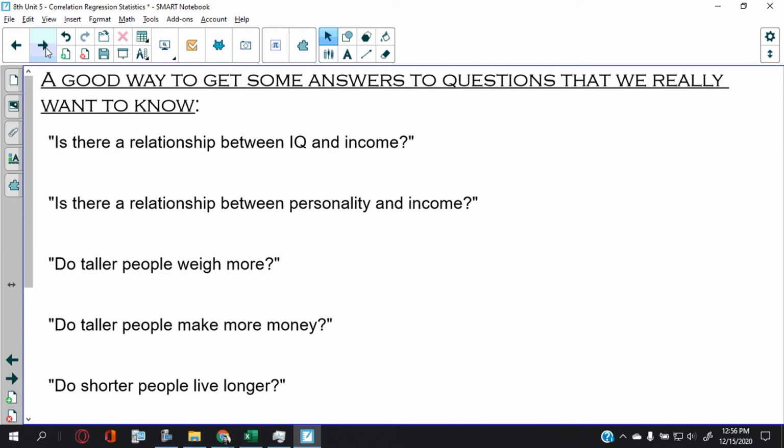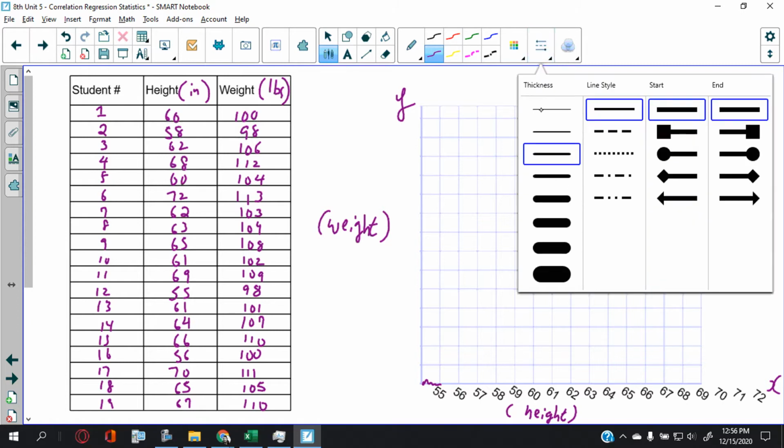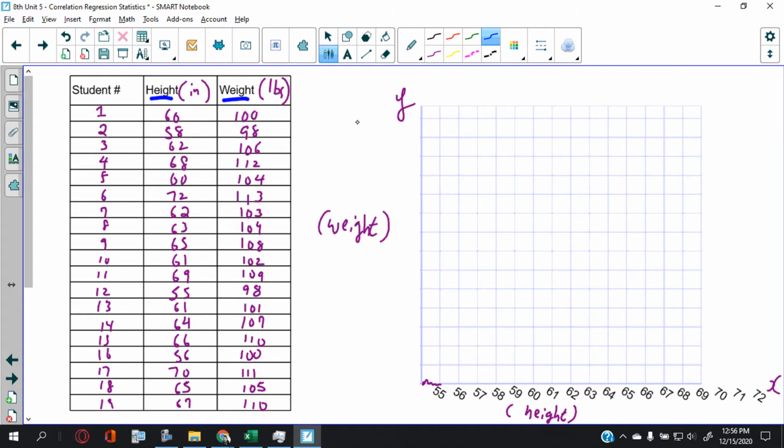Okay, all right. So, having said that, I want to show you what a scatter plot is, because none of the things that we do here can be discussed without knowing what a scatter plot is first. So let me lay out the storyline here. Let's say your little brother or sister is conducting an experiment in the 6th grade or 7th grade, and they want to know, is there a relationship between a person's height and their weight?